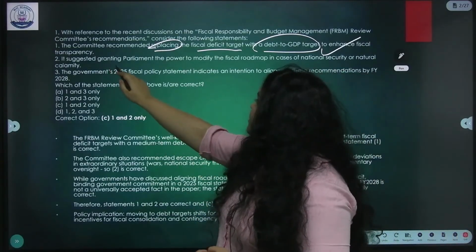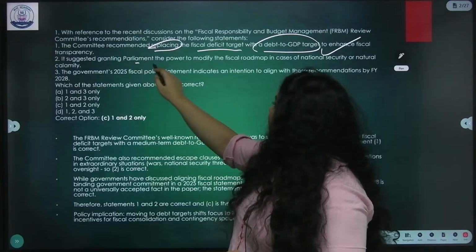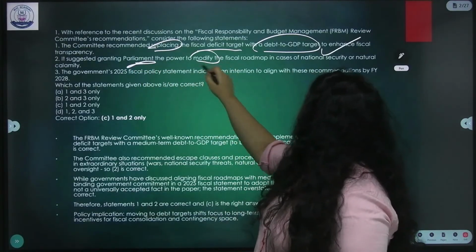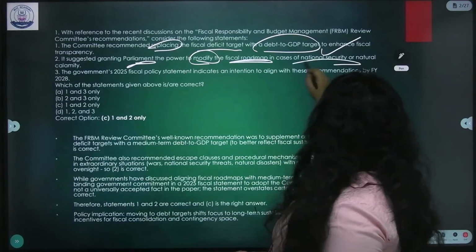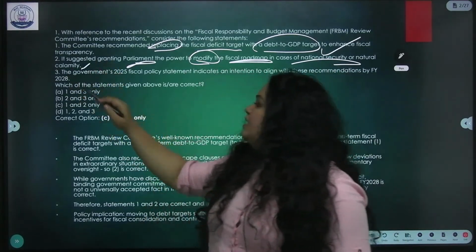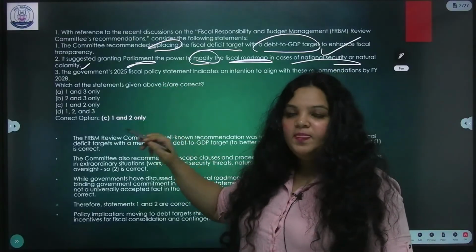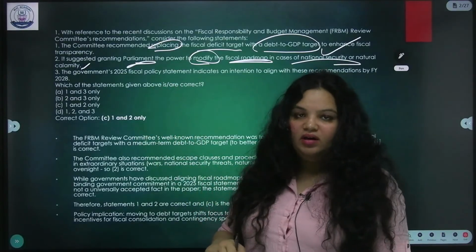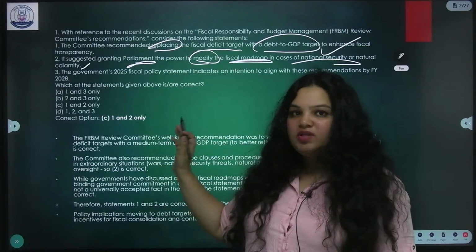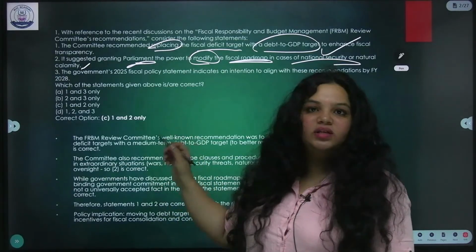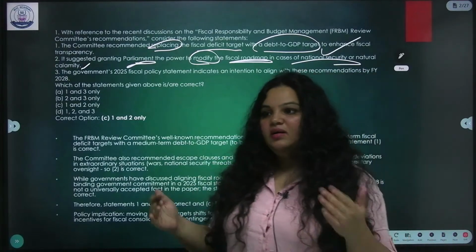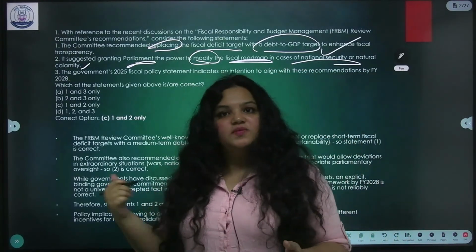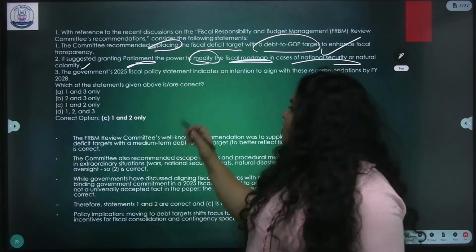Next, it suggested granting Parliament the power to modify the fiscal roadmap in case of national security or natural calamity. This was actually in play during the 2020 coronavirus pandemic. So this was actually invoked. Escape clauses are there, not just in the FRBM Act. In most of the macroeconomic indicators, we have disaster clauses. So this is also correct.